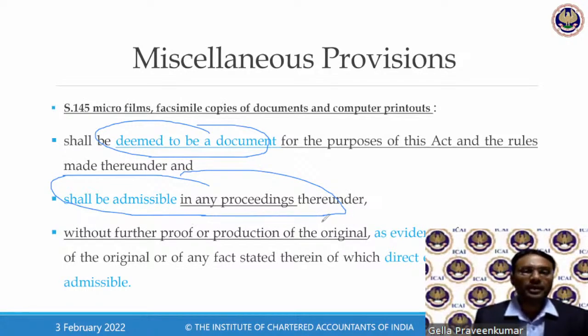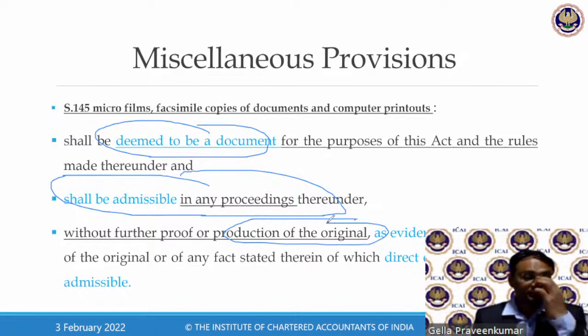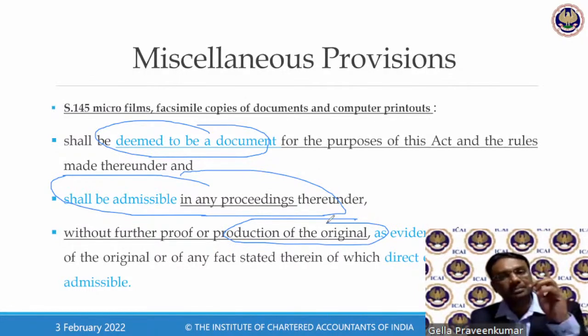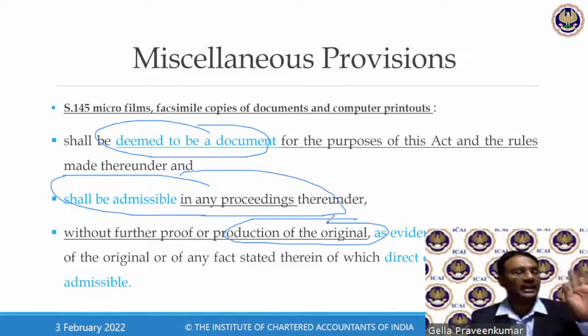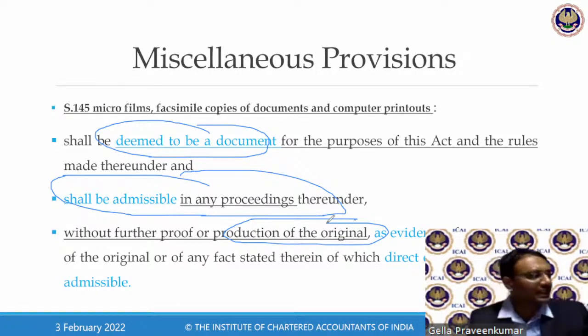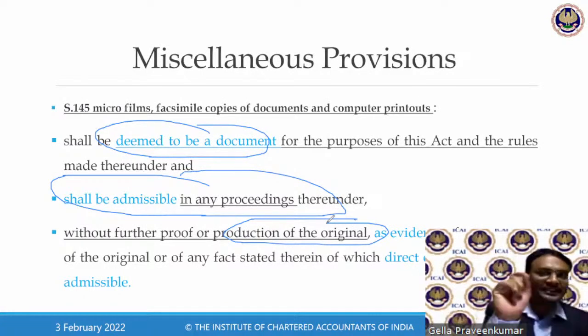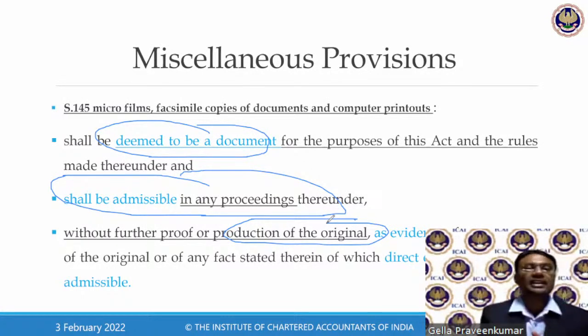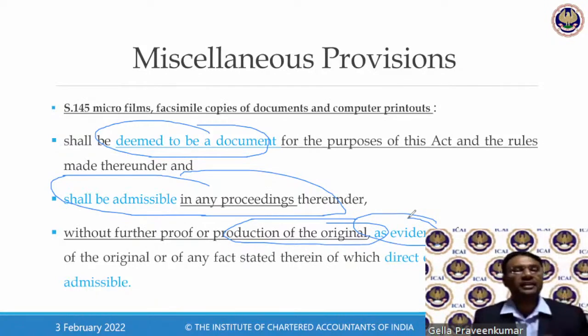Without proof of production of the original, now the advocates, the businessmen, can always take a plea that, my dear Commissioner, this is a piece of paper which is found in the marketing office. I haven't signed that. I as a CEO, I as a managing director, I haven't signed that. Now, this is an argument which will be put forth by the business person. What they say is, all these are the documents which are available, and can be put forth as evidence for the purpose of drawing the conclusion thereof.